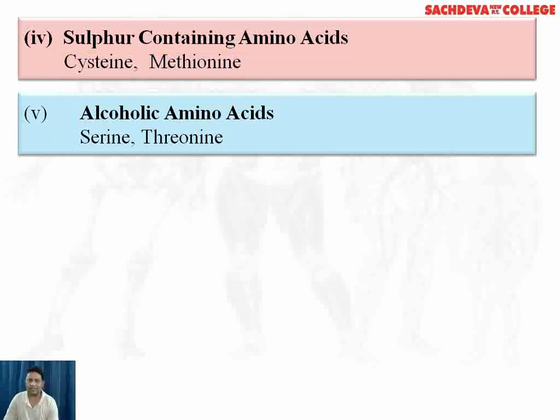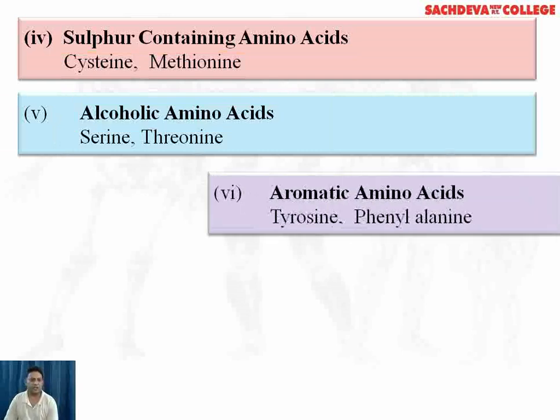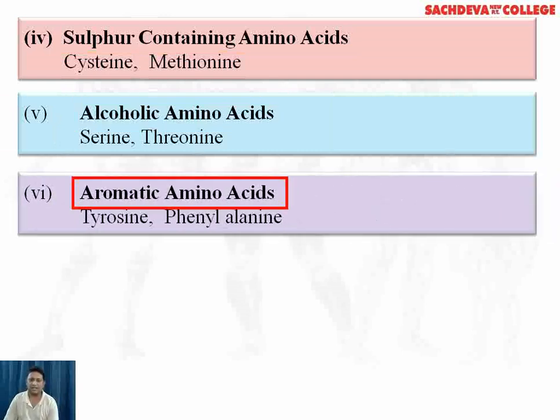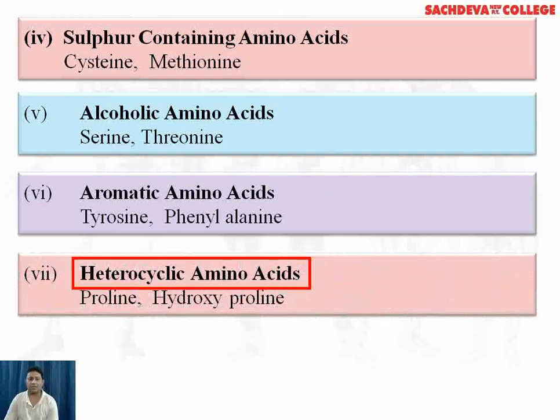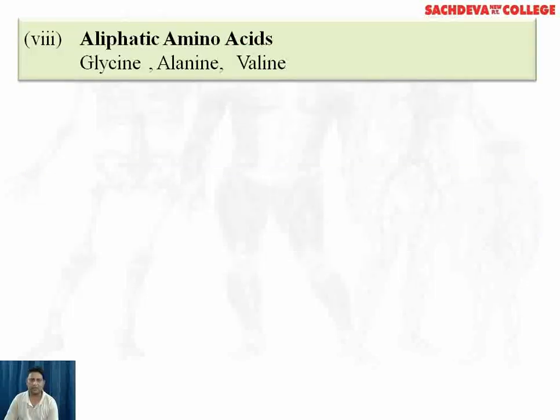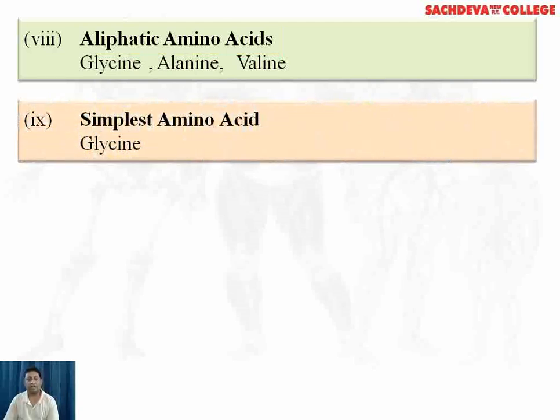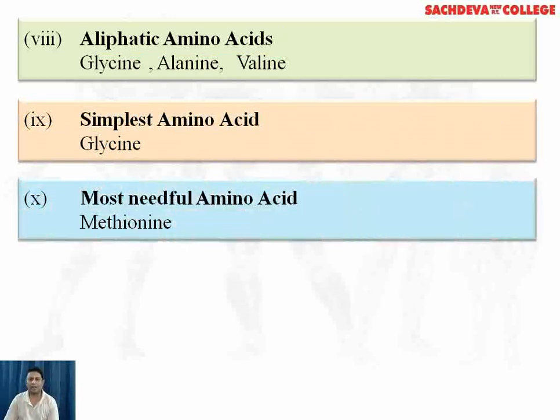Alcoholic amino acids: serine and threonine. Aromatic amino acids are tyrosine and phenylalanine. And the heterocyclic amino acids include proline and hydroxyproline. The aliphatic amino acids are glycine, alanine and valine. Glycine is the simplest amino acid because here the R group is replaced by hydrogen.